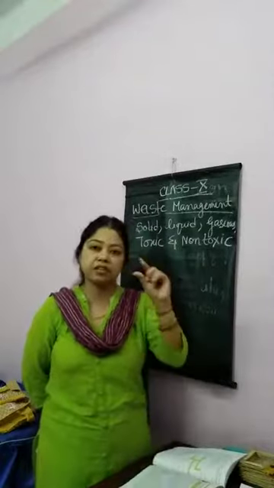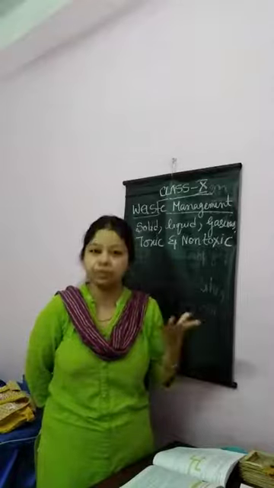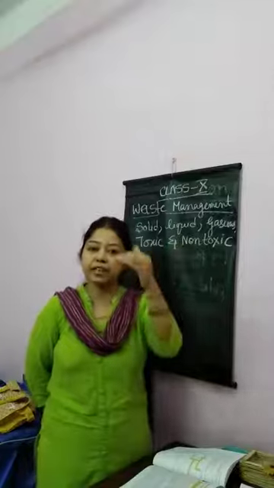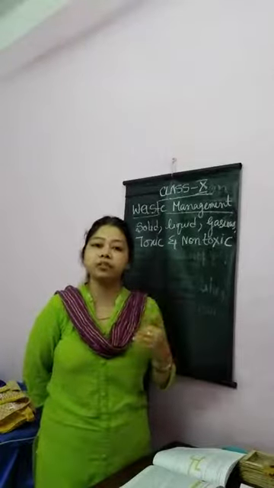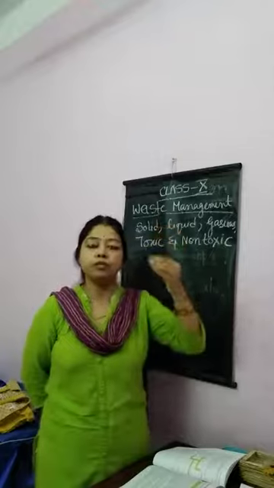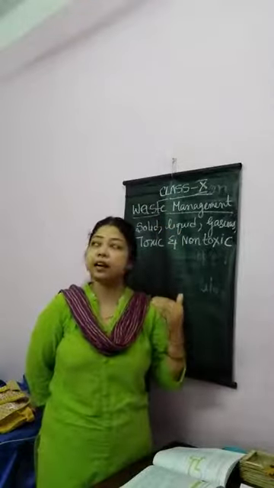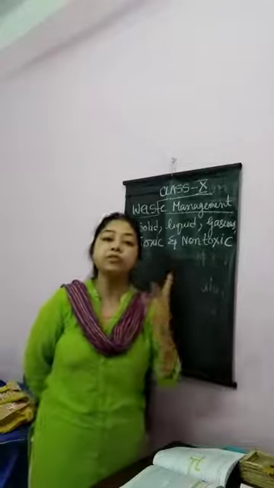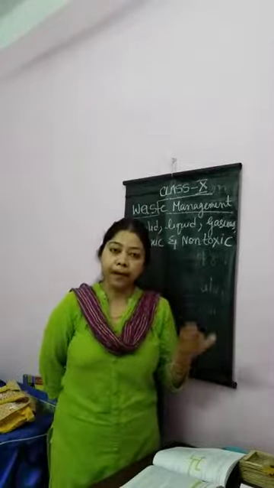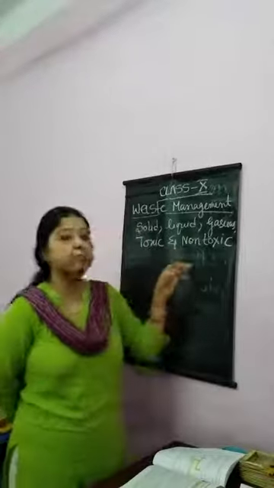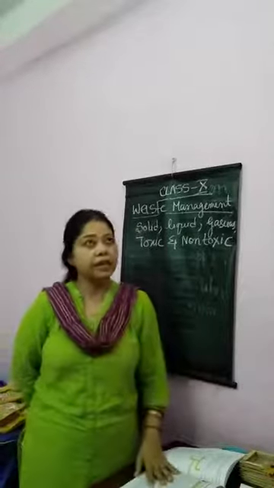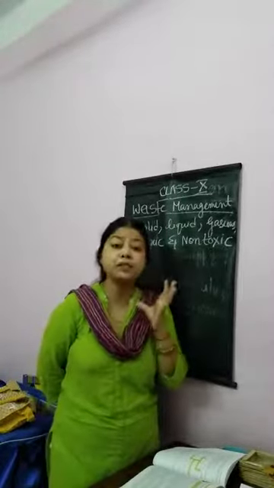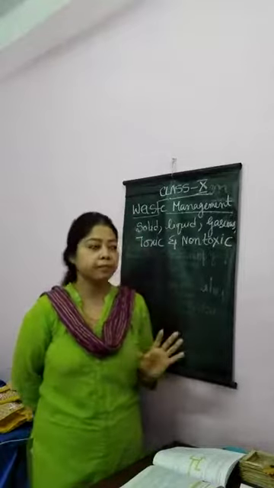First of all, the definition, which will come in the form of introduction. What is waste? And then, depending upon the physical state, the classifications are as follows: namely 1, 2, 3, 4, 5. Already in class I had discussed that when you write point-wise, you will use 2 colored ink: black for writing the points and blue for explaining the points. If you write in this way, you can get good marks because this is a very scoring part.